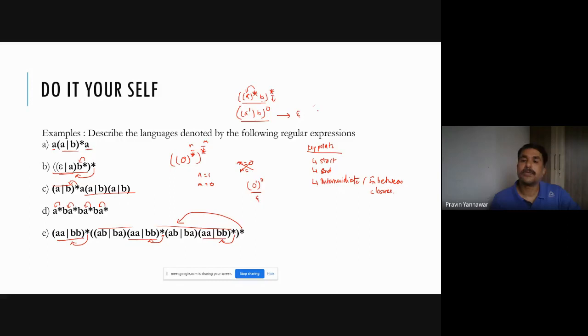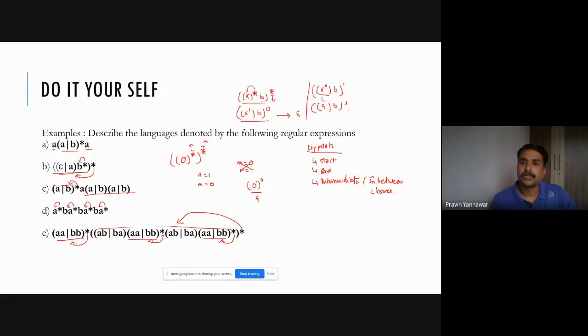Right, so it will produce the words only if, say, a raised to power 0, this is 1, b, and this is raised to 1. Okay, so in this case, a raised to 0 is going to be epsilon, and this is b.